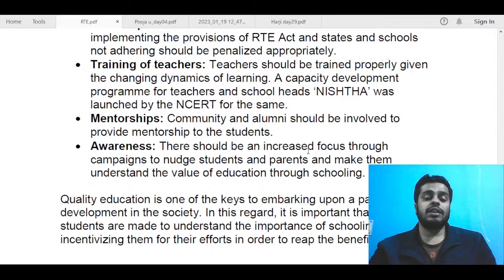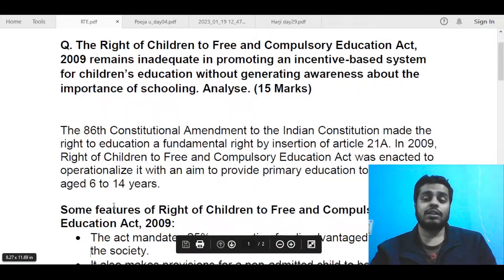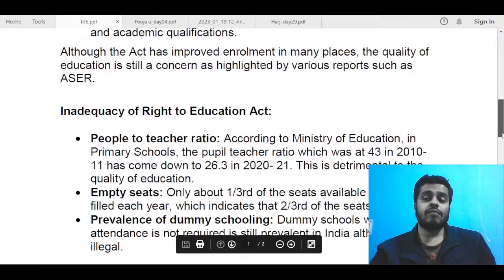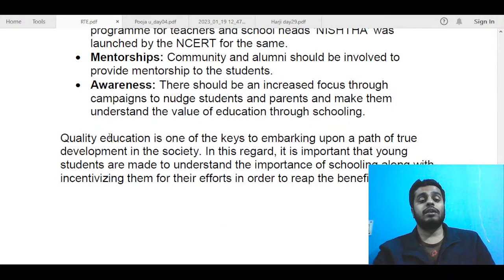After that, we just needed to conclude this answer. Basically, in conclusion, I have tried to summarize all that I have written. So you can see that quality education is very important. Basically, I emphasize the importance of education. Quality education is one of the keys to embarking upon a path of true development in the society, not just growth. Here, I mentioned the term development, which is a bit different from growth. Development is about holistic development. So you can talk about this.